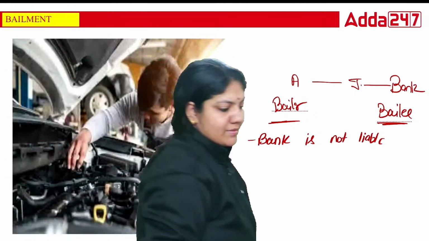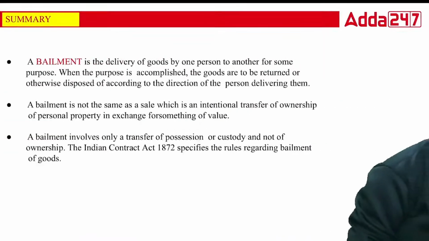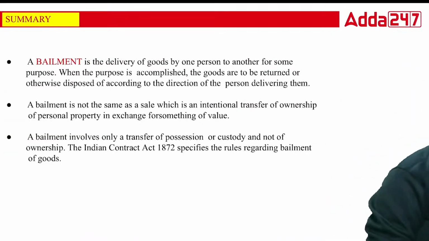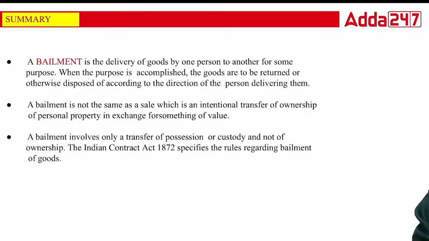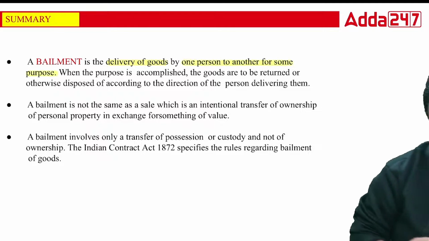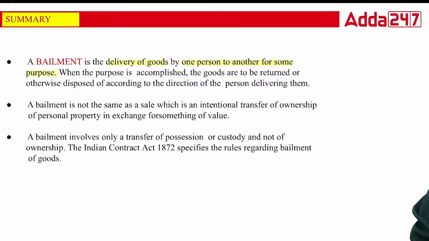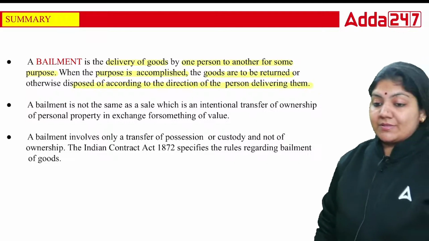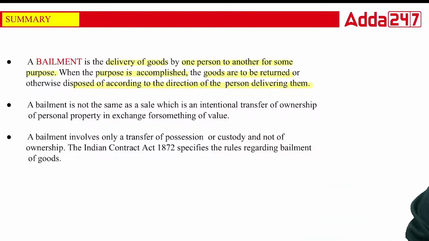Okay, so this is called bailment. Now see the summary that is given in the bailment. Bailment is the delivery of goods by one person to another for some purpose. When the purpose is accomplished, the goods are to be returned or disposed according to the direction of the person delivering them. So this is the definition of bailment that is given in section 148.